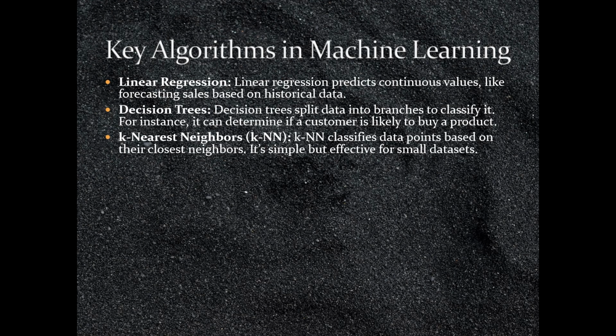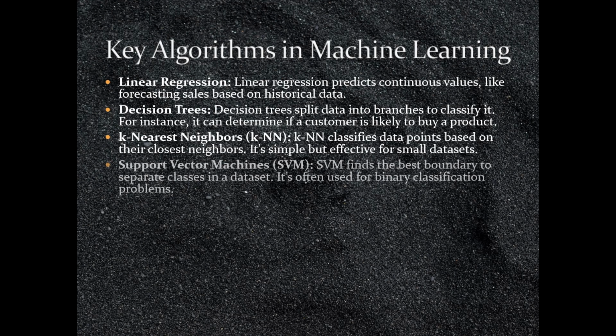K-nearest neighbors. KNN classifies data points based on their closest neighbors. It's simple, but effective for small data sets. Support vector machines. SVM finds the best boundary to separate classes in a dataset. It's often used for binary classification problems.